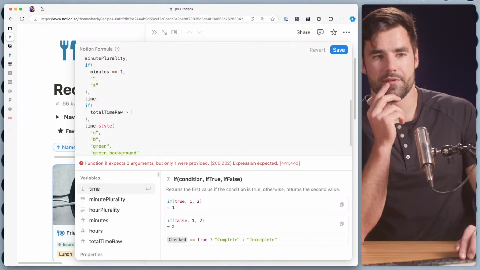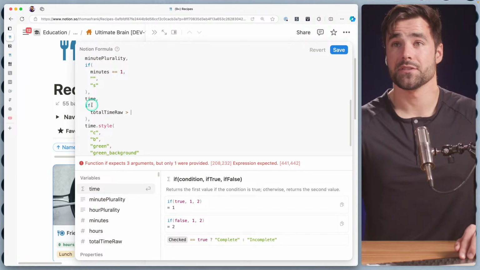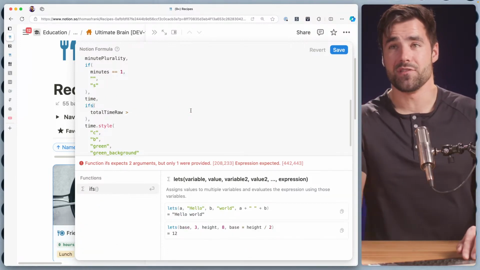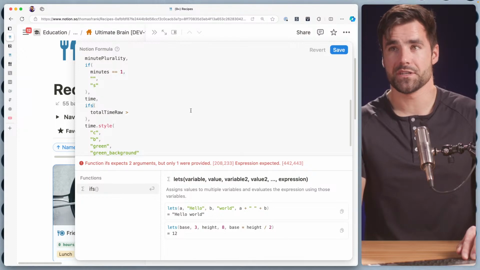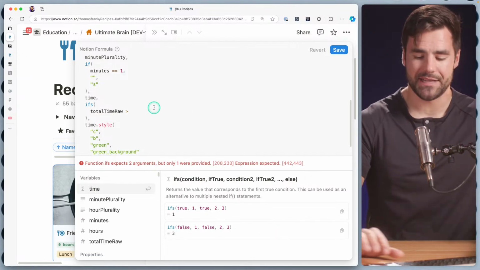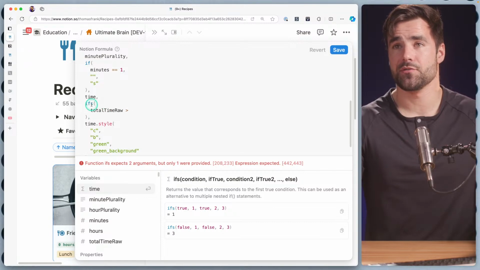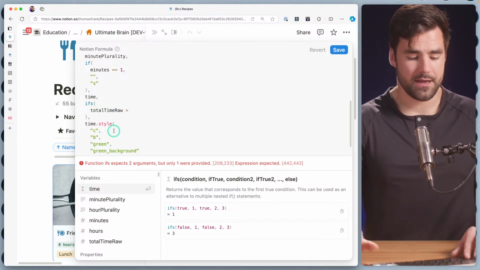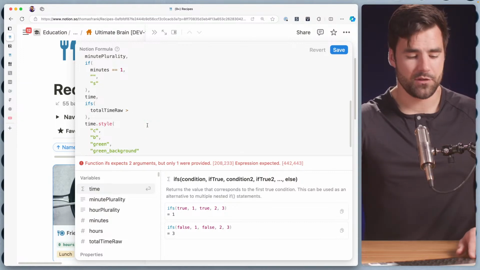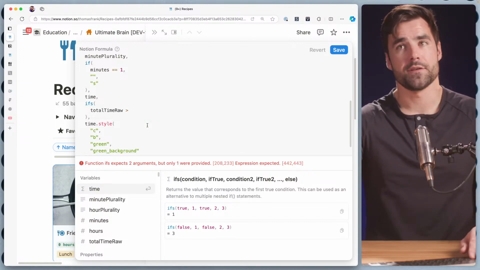we actually have, we want ifs. We want ifs because we could also have 1 hour exactly with no minutes, in which case we want to say 1 hour. We could say 60 minutes, but I want to do 1 hour. Be classy about it. So ifs will actually allow us to output multiple different case values here. Instead of just if then or else, we could do if then, else if, else, that kind of thing.